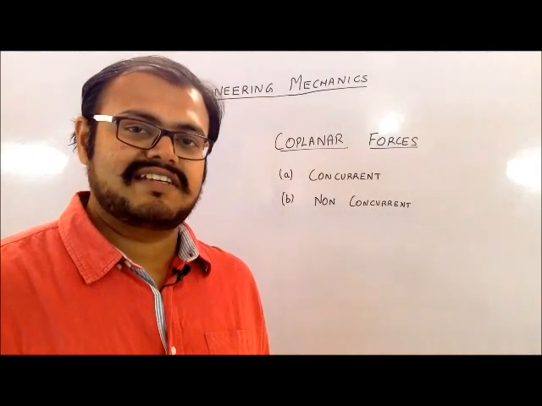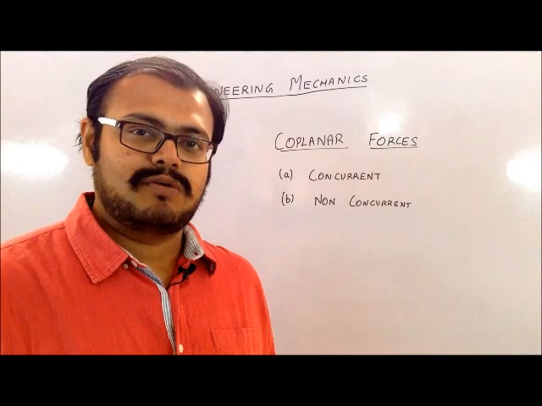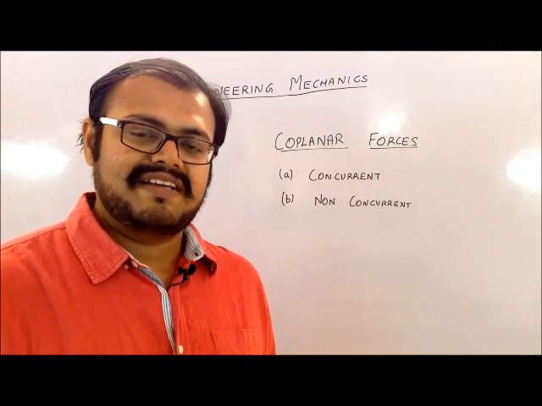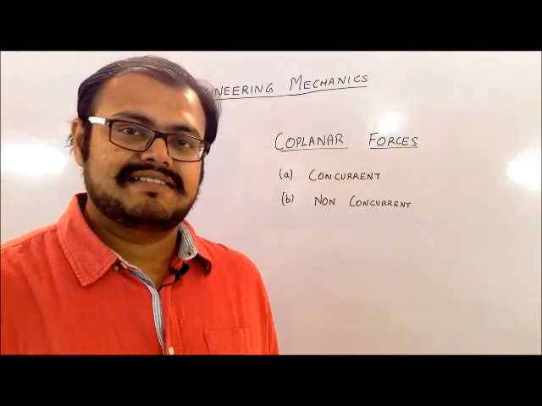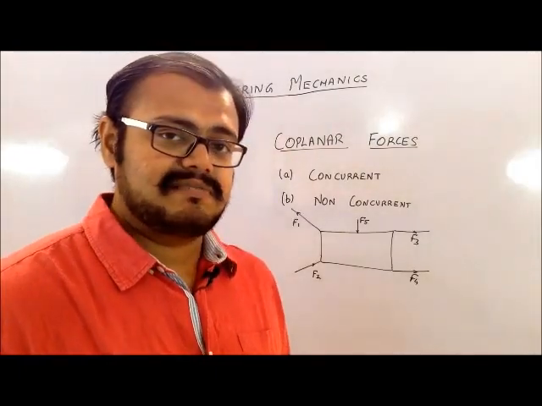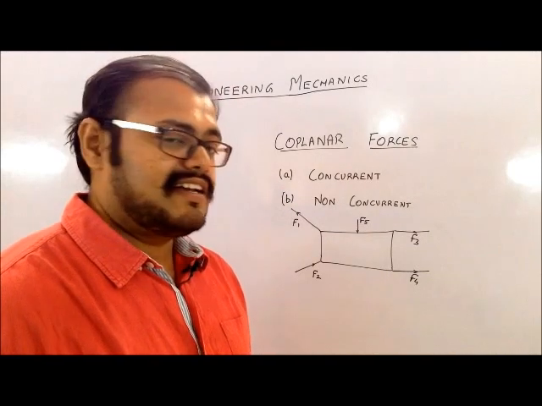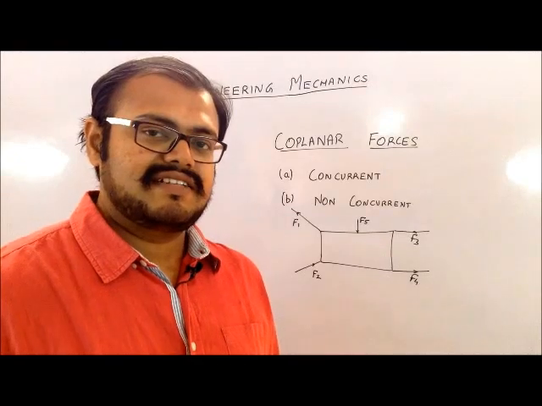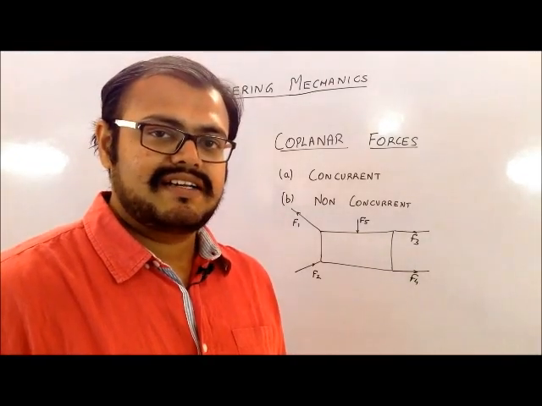In a non-concurrent system I will be dealing with objects in a 2D fashion. The points of application of the forces will be at different points, and the analysis will be done accordingly. Let us consider this example in which I have 5 forces. You can see they are not going to meet at any single point altogether. Since they are not meeting at a single point, they are called a non-concurrent force system.